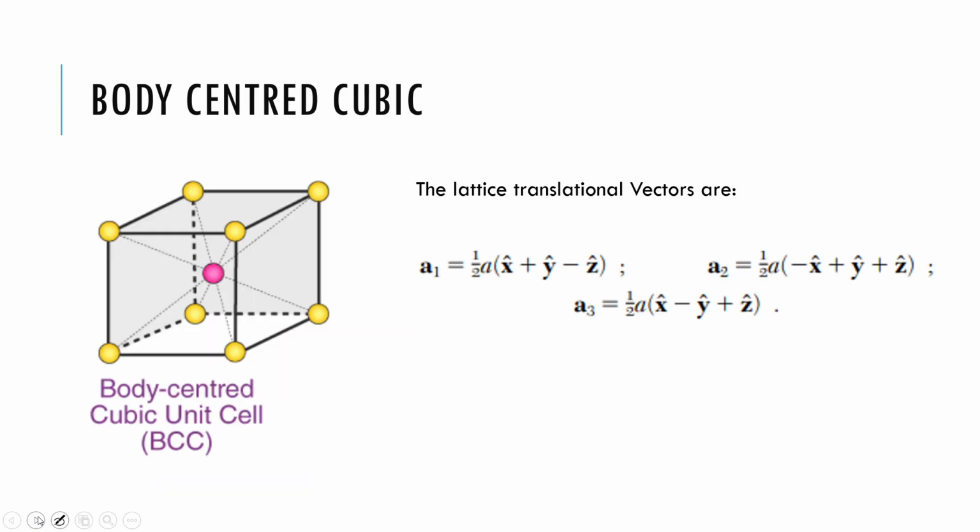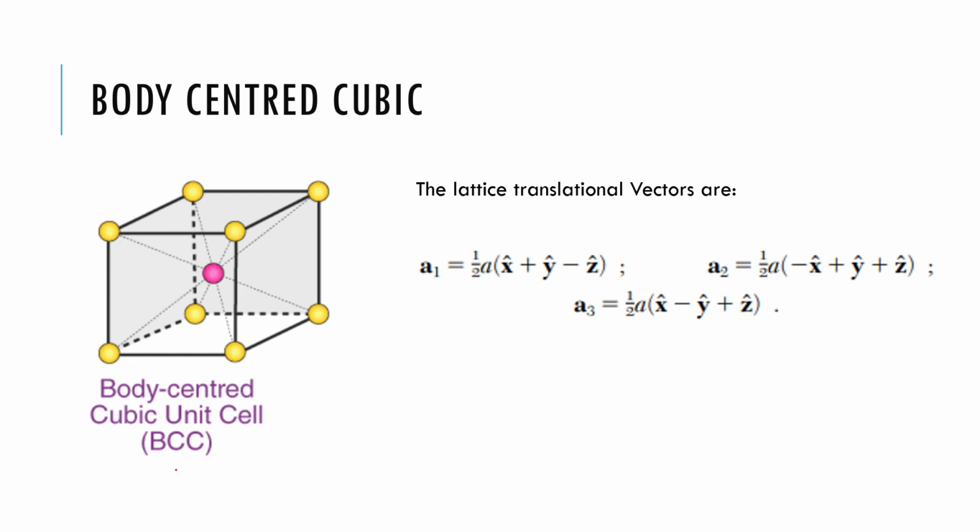Now let's go to BCC. In BCC, the lattice translational vectors are a1 equal to a times x cap plus y cap minus z cap, with a factor of half. I will show you how these vectors come in the next slide, but you can look at the structure here. At every corner there is one atom and one lattice point, and there is another lattice point at the body center of the unit cell.